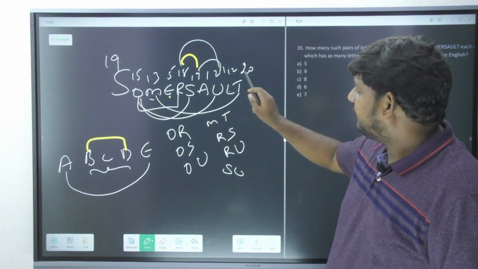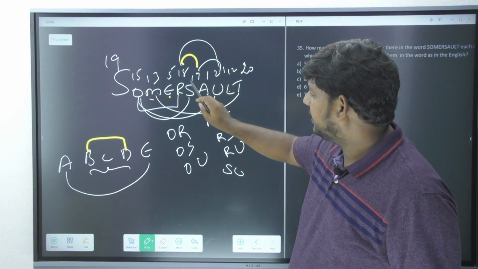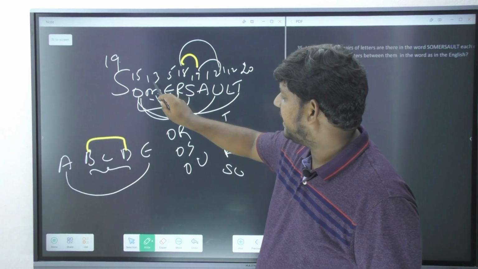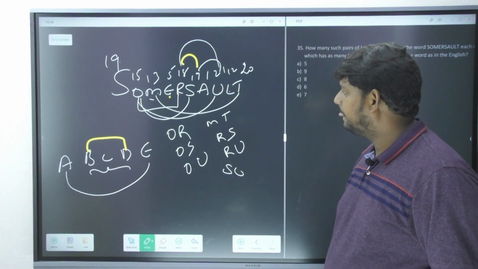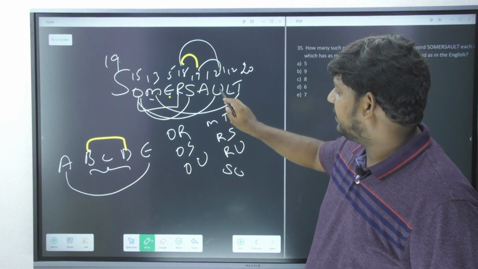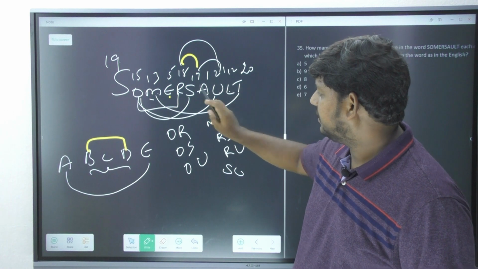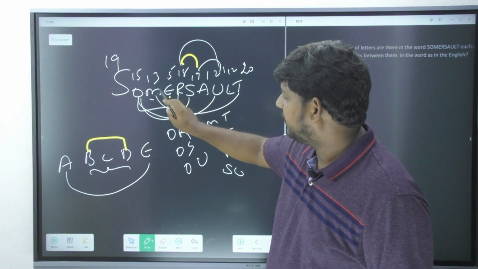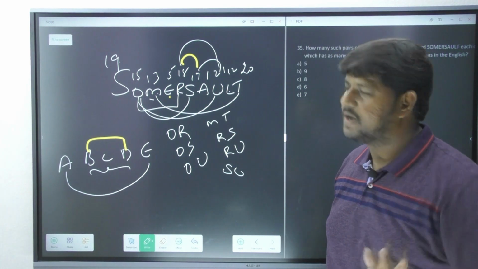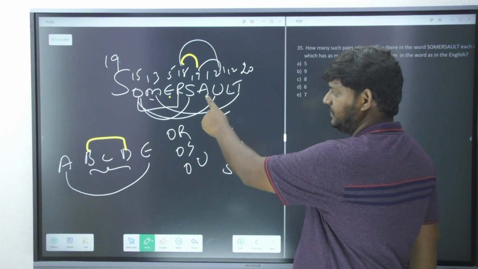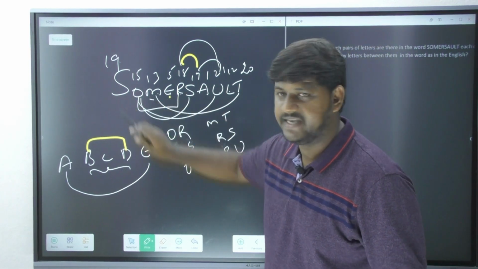Now after 12, let's go 13, 14, 15, 16, 17, 18, 19, 20. Is anything colliding? No. This is 21. After 21, 22 should be there. It's not there. 23, 24, 25, 26, 27. No, you don't have to worry about 27, only up to 26. Next, let's go with 1, 2, 3, 4, 5, 6, 7.